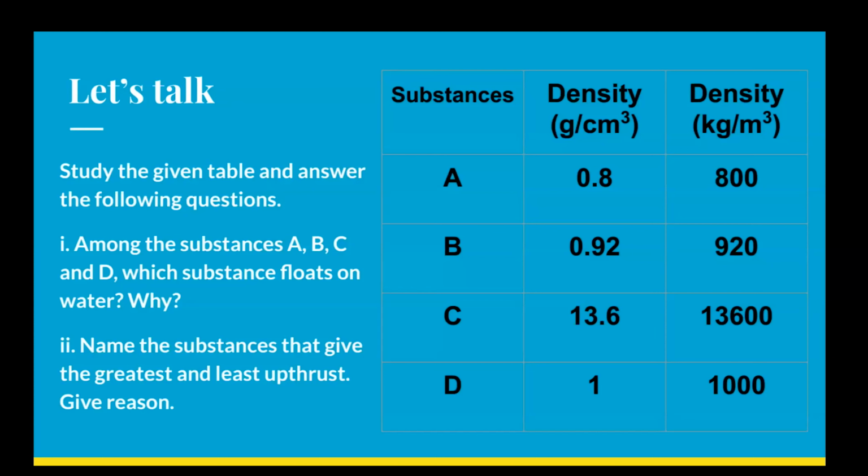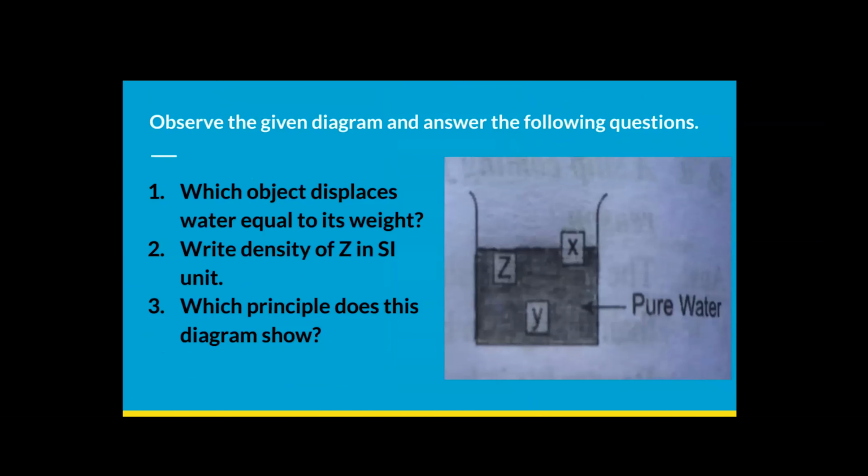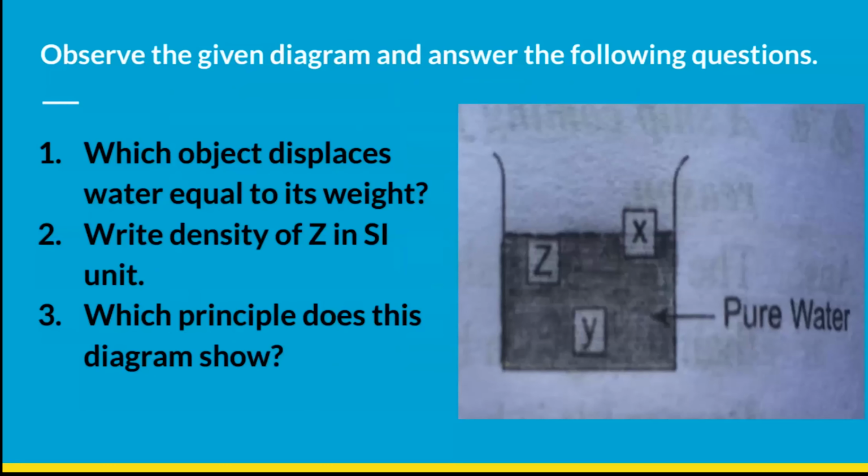C acquires the minimum volume. Okay, now let's go to another question, please. The second question for today. This is also a diagrammatic question. Observe the given diagram and answer the following questions. Number one question: which object displaces water equal to its weight?